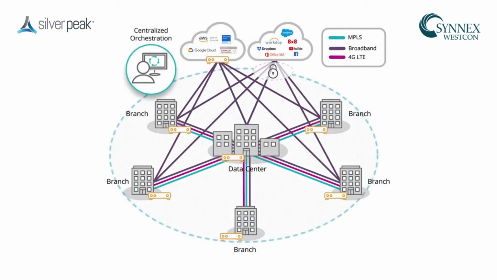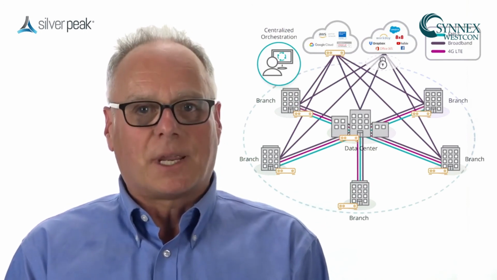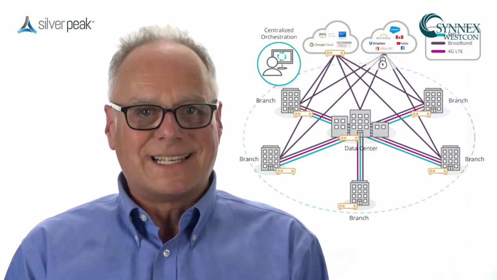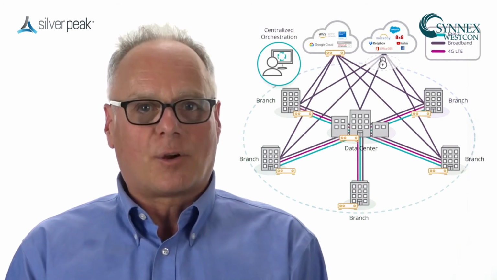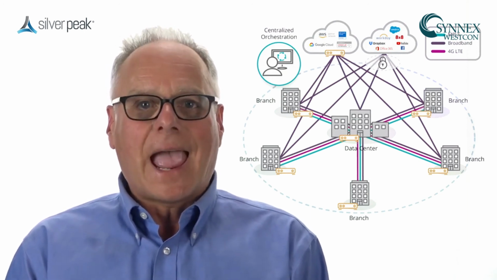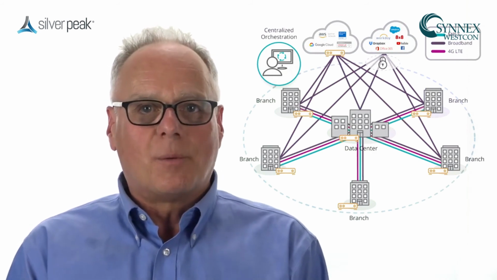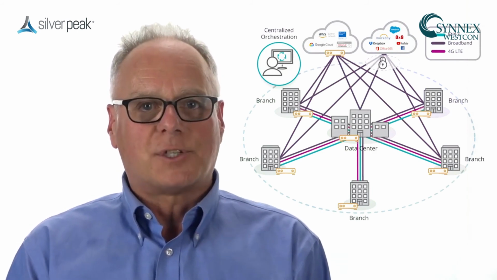The quality of service and security policies that dictate how an application should be delivered to the user are defined centrally and programmed automatically to hundreds or even thousands of SD-WAN appliances at branch locations. This leads to more consistent, predictable application performance, as well as more consistent and improved security across the wide area network, the WAN. And with a software model, adding locations, adding applications, changing policies, and much more is so much easier than with the old router-centric model.